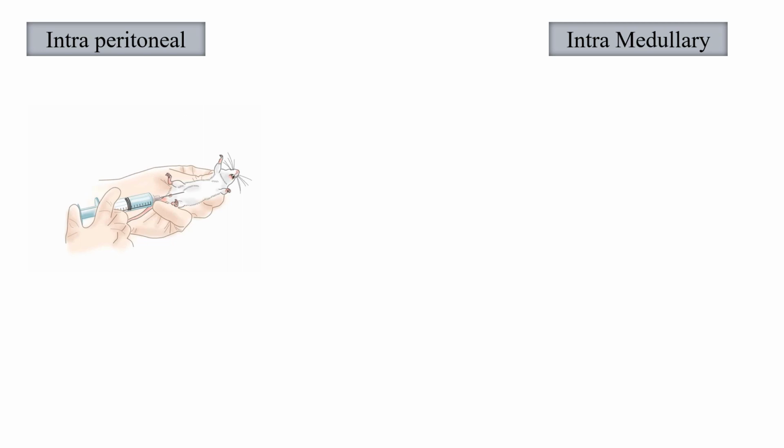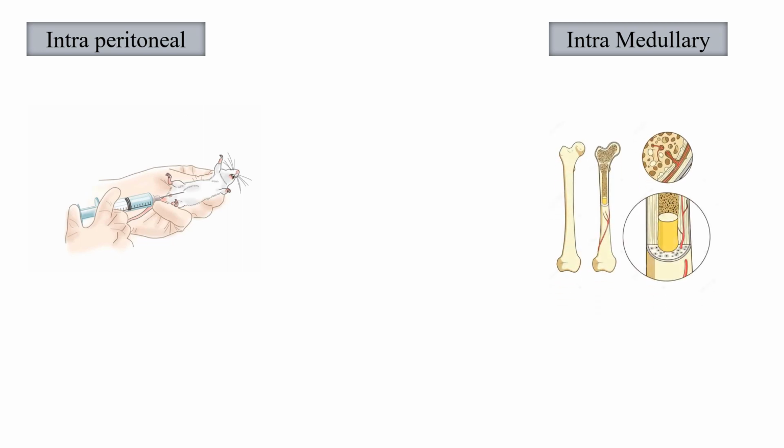Intraperitoneal. The peritoneum offers a large absorbing surface area from which drugs enter circulation rapidly but primarily by way of the portal vein. It is a widely used route of drug administration in laboratory animals. In humans, it is very rarely employed due to the dangers of infection and injury to viscera and blood vessels. Intramedullary. The needle is introduced into the bone marrow cavity. This route is used when veins are not available, especially in children.